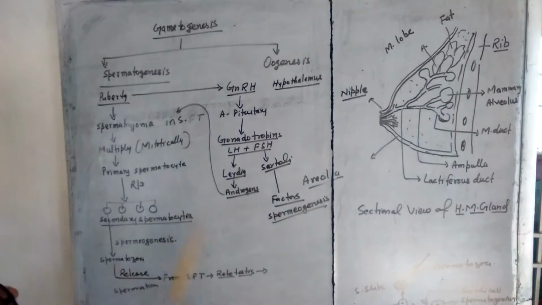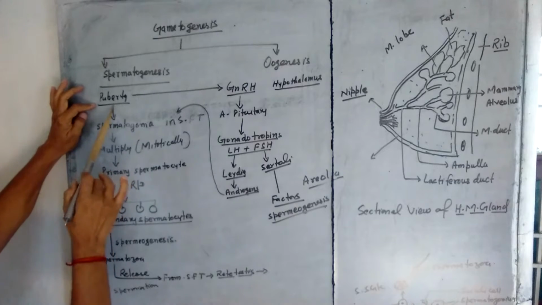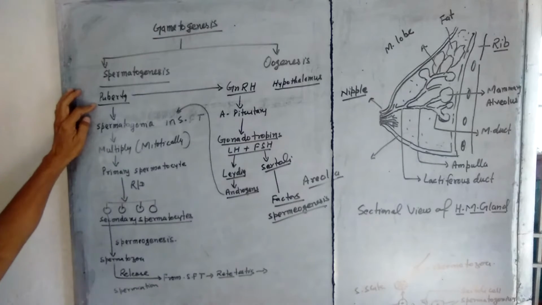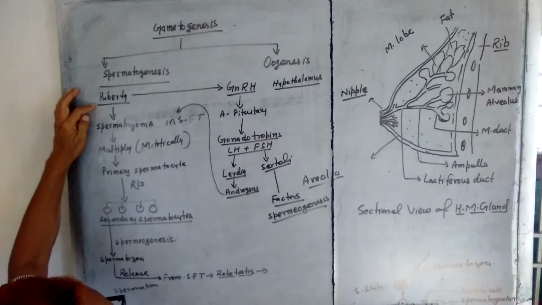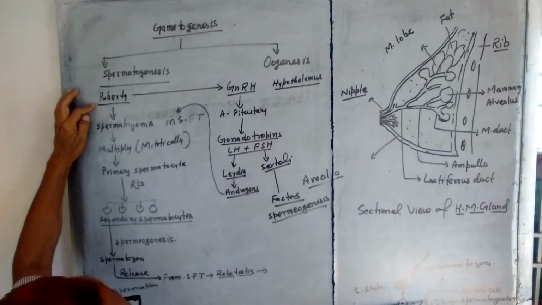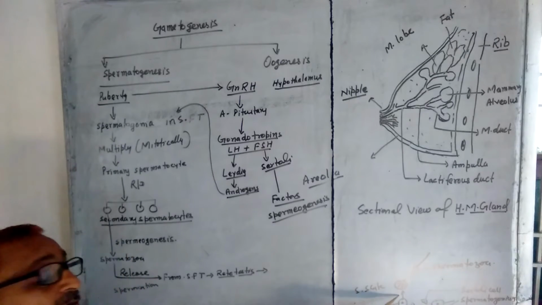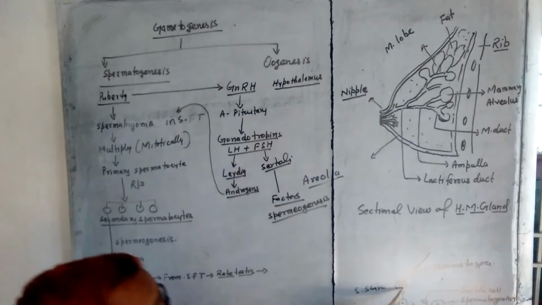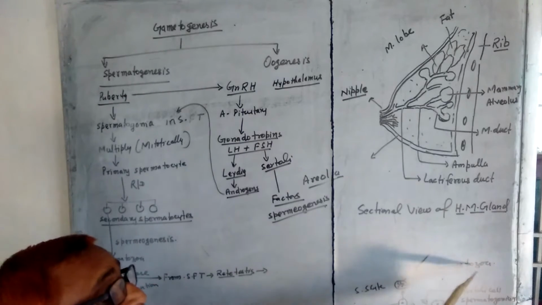So very simply, try to understand, during puberty what happens? Then there are so many spermatogonia, spermatogonia cells in the seminiferous tubules. In the sectional view, you can see that there are many spermatogonia, and also Sertoli cells, which nourish them. Some of the spermatogonia become special and behave like primary spermatocytes. The primary spermatocyte undergoes reduction division. Here meiosis takes place and they form secondary spermatocytes. In turn, the secondary spermatocyte converts into a spermatozoa.